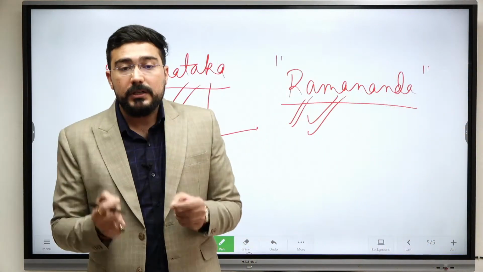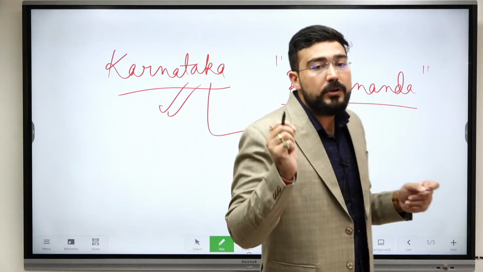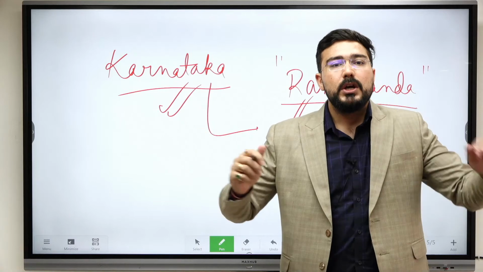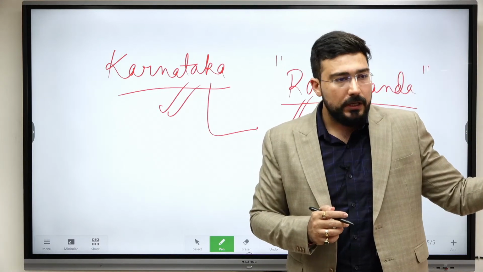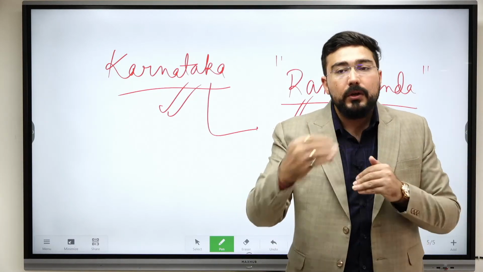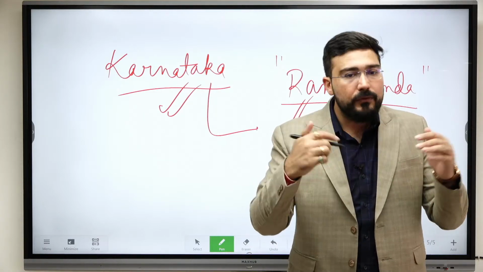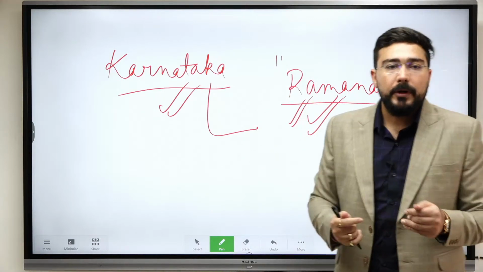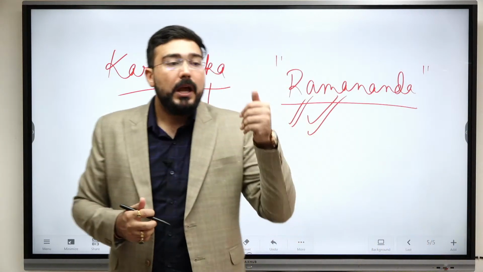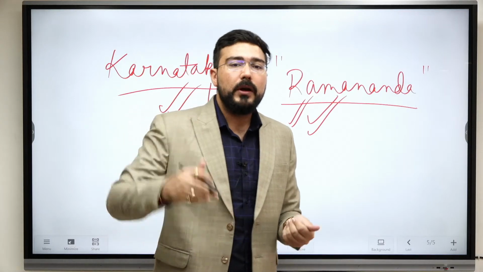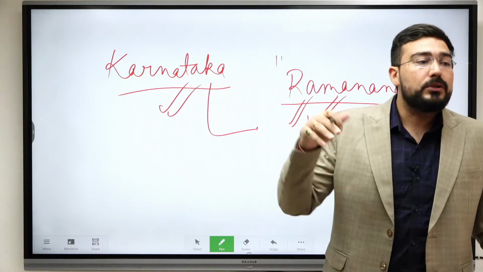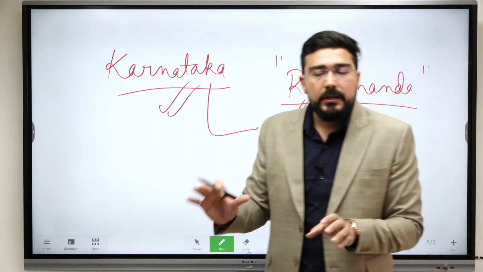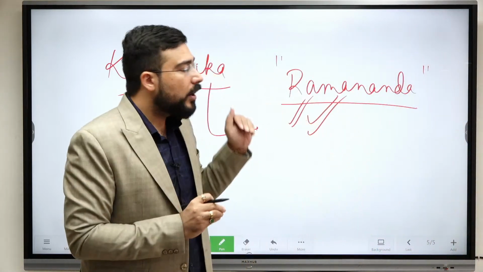So if UPSC asks you any question, what factors were responsible for the rise of Bhakti movement? What factors were responsible? So we'll look into the historical tradition itself, Smriti books. Okay, we'll look into the role of Alvar and Nayanar, which increased their influence. Then we'll look into the influence of saints like Ramananda, who became the ambassadors, and we'll also look into the role of the change in the political situation in North India. Is it clear? All these factors were responsible for the rise of Bhakti movement.